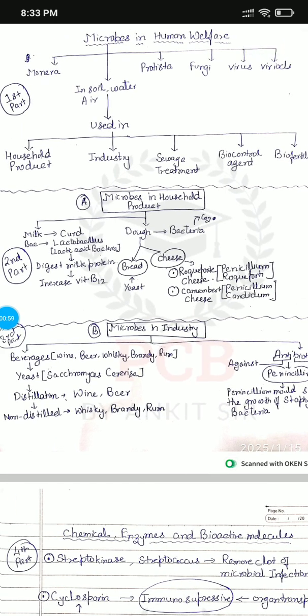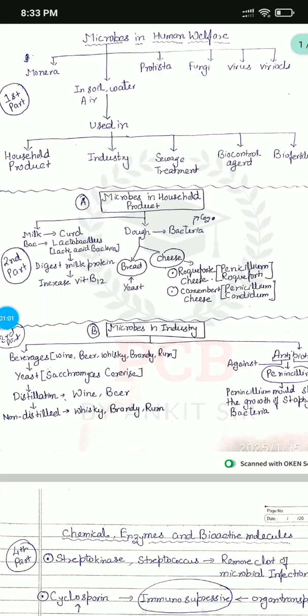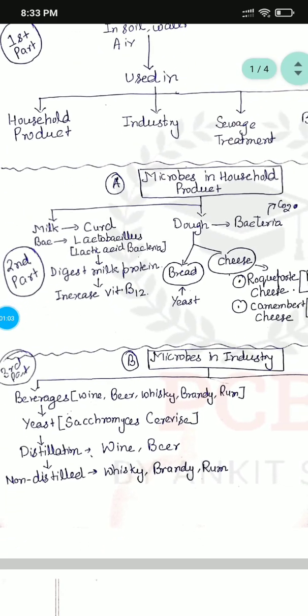So first of all, microbes in household products. For example, there are two types of products which are very essential. One is curd, another is dough. Milk is converted into curd by the help of a bacterium called Lactobacillus. Lactobacillus produces lactic acid, which coagulates and digests the milk protein and converts it into curd. Because of this, the curd becomes a light yellowish color, and it increases vitamin B12.